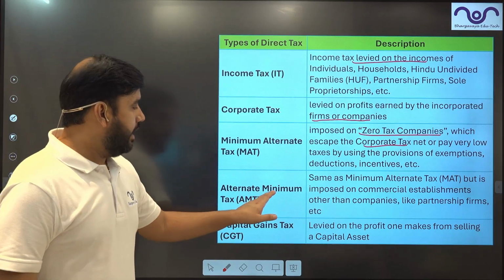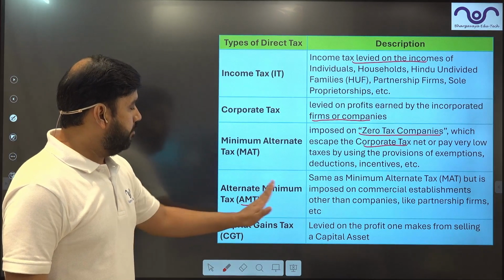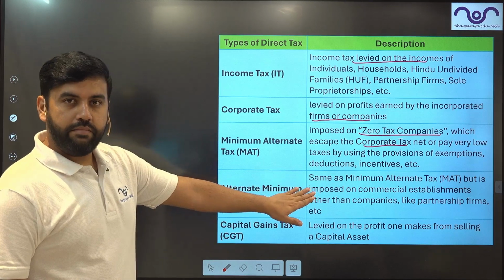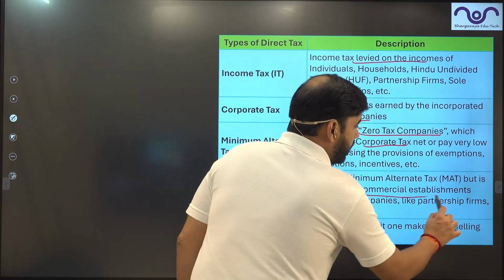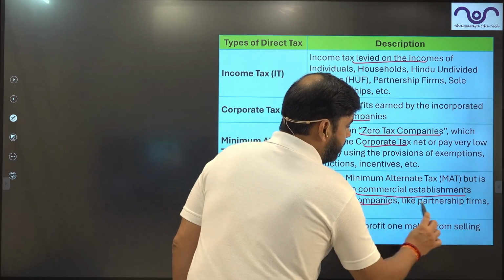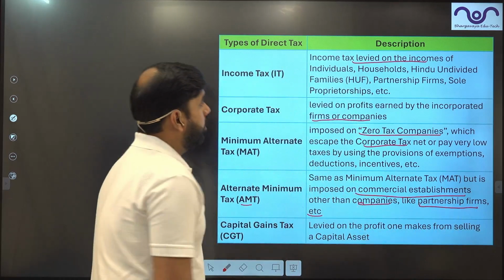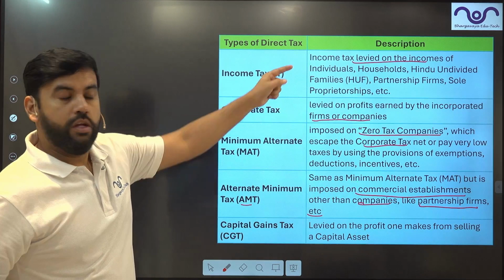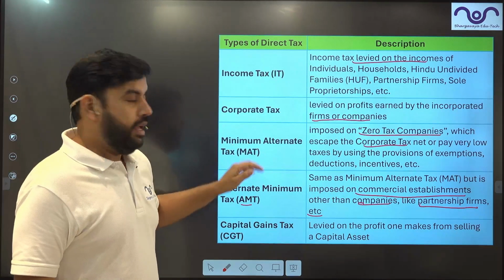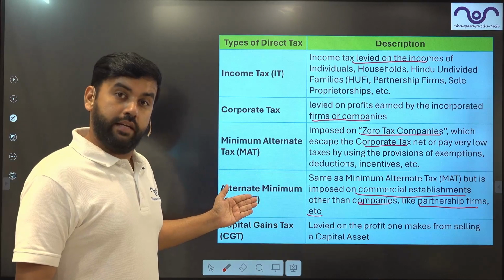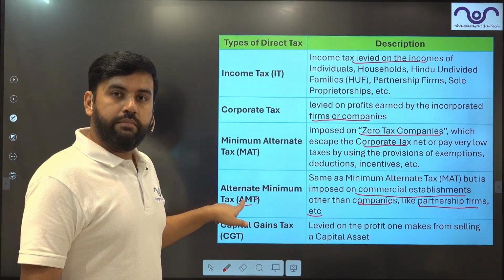Then comes AMT, alternative minimum tax, same as MAT, but imposed on commercial establishments other than companies, like partnership firms. So if somebody skips corporate tax, they pay MAT. If partnership firms skip income tax, they pay AMT.